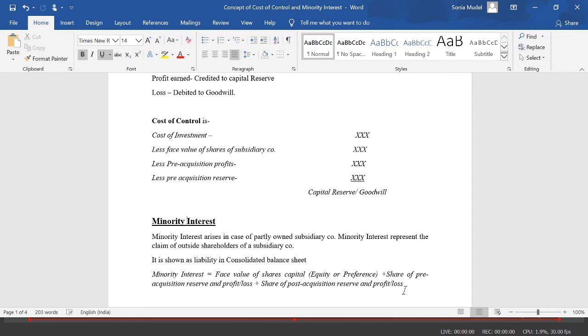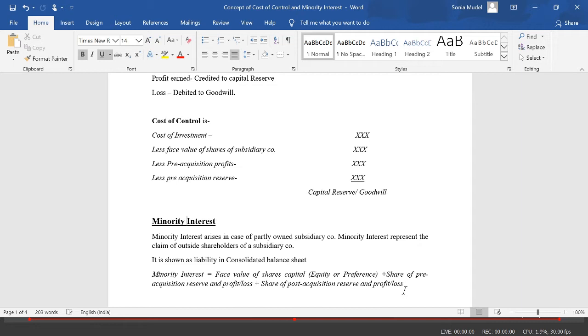But what is the meaning of pre-acquisition and post-acquisition profit? Let me describe it to you. Pre-acquisition profit means all the profits and reserves shown in the balance sheet before the holding company acquired the shares of the subsidiary company.